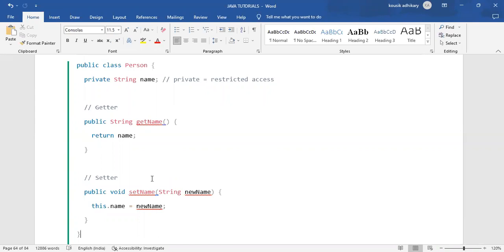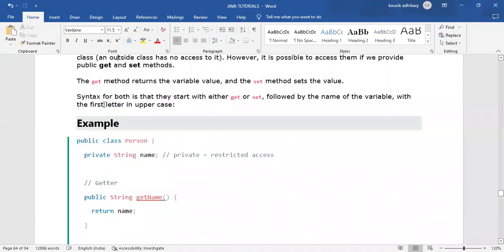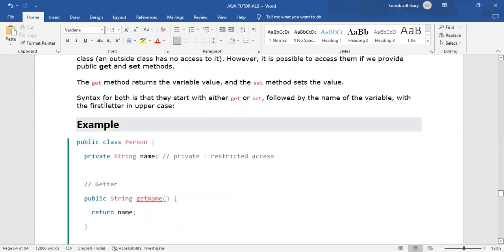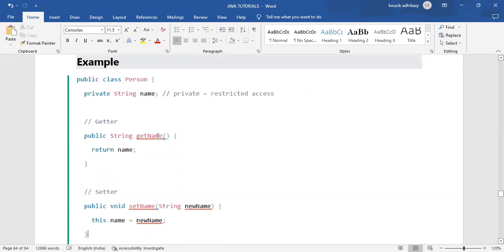For that we use encapsulation, and instead of a public access specifier we declare it as private String name. The variable type is String and the variable name is name. What does get do? The get method returns the value of the variable.